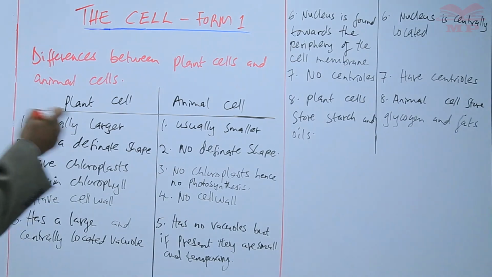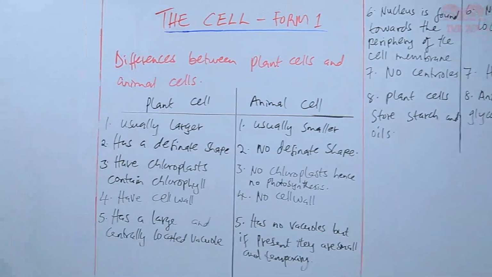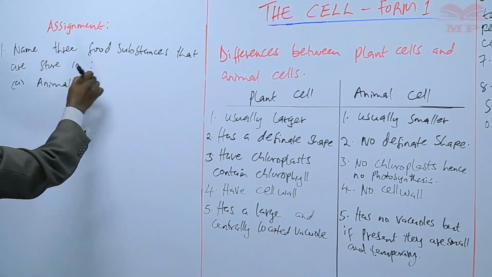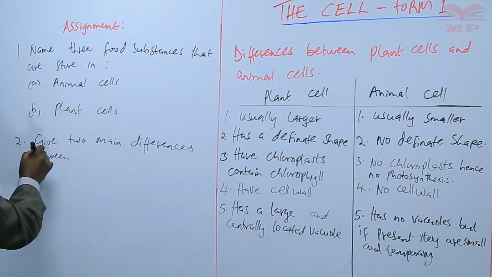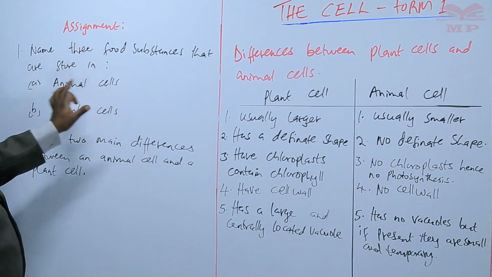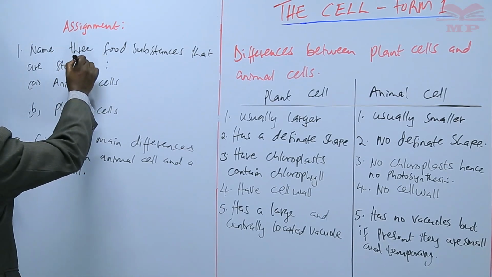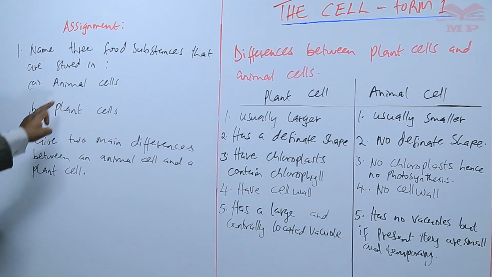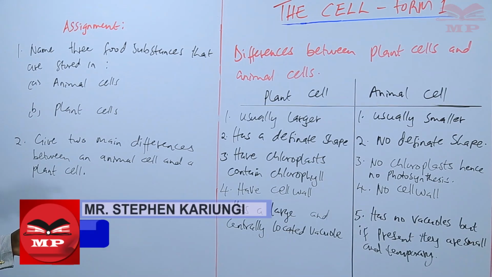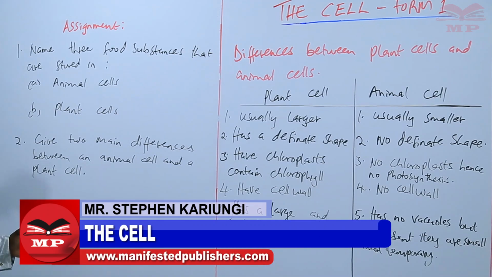So we'll have an assignment on the same. So the first question, name 3 food substances that are stored in A, animal cells, and B, plant cells. And number 2, give 2 main differences between an animal cell and a plant cell.